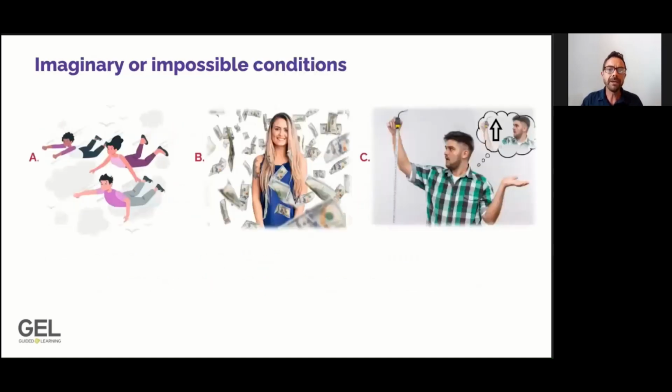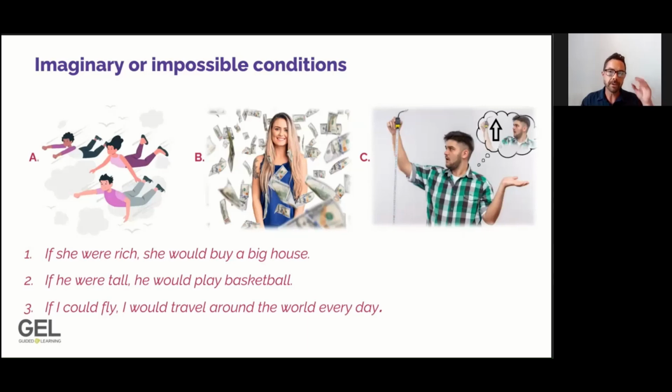Now, we're going to be focusing on these second conditional sentences. Let's start with sentence number 1. Could you please read sentence number 1? And can you look at the next question below the video and choose the picture A, B, or C that matches sentence number 1?